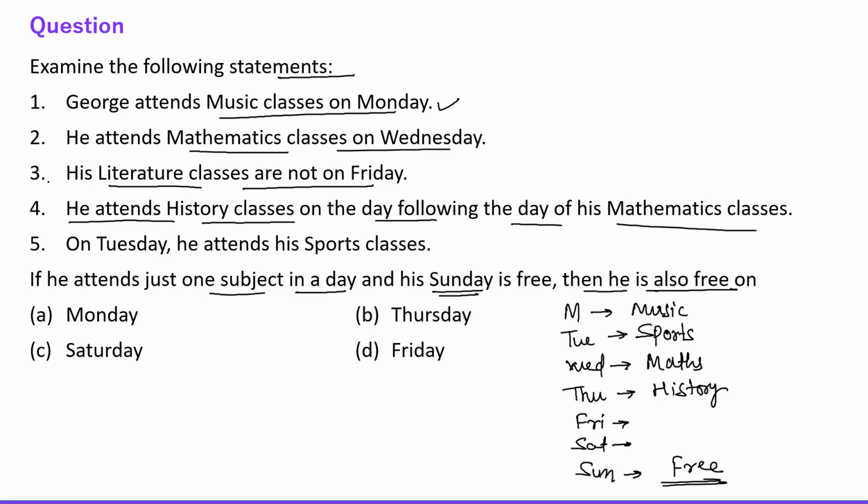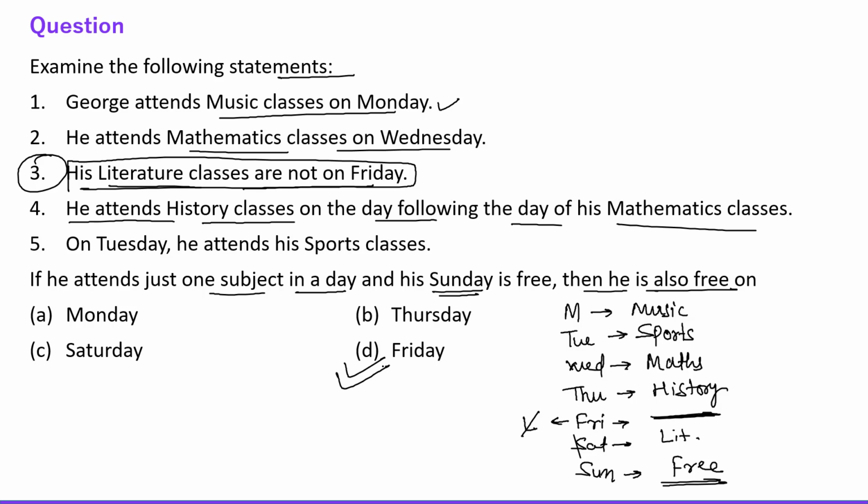See everyone, the third statement is saying his literature classes are not on Friday, right? Literature is not on Friday, so literature is on Saturday, right? So his Friday is also free, right? So Friday is also free. Okay, so the correct choice is D option. His Friday is free. All right, now let's talk about the next question.